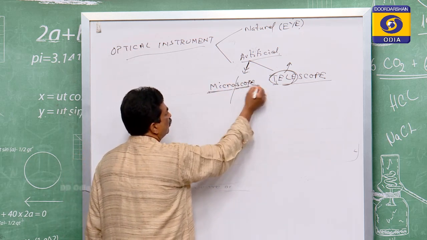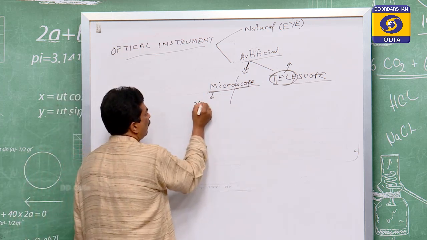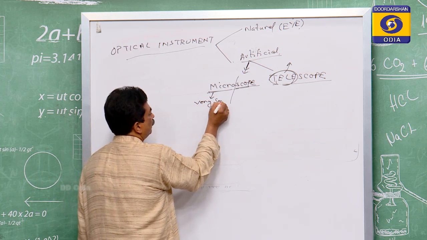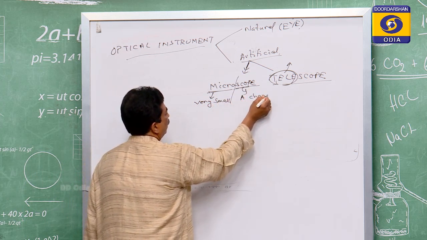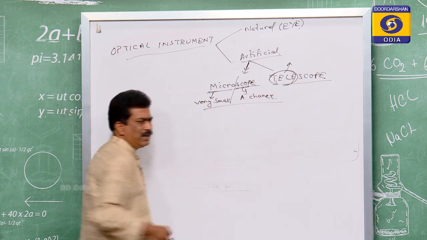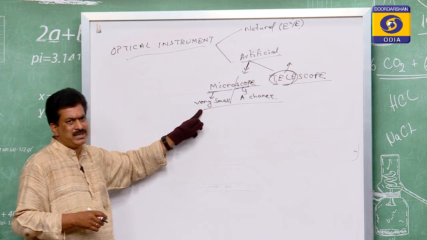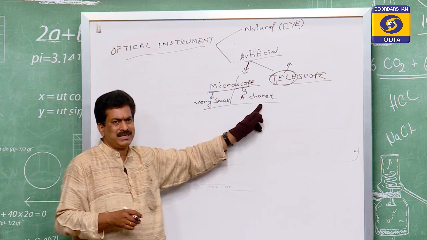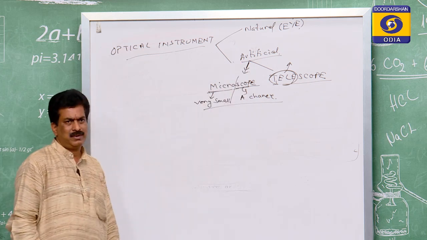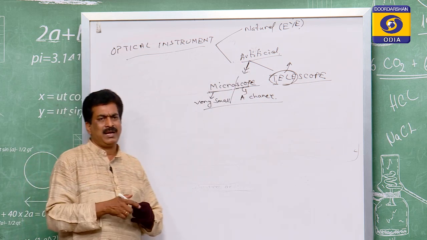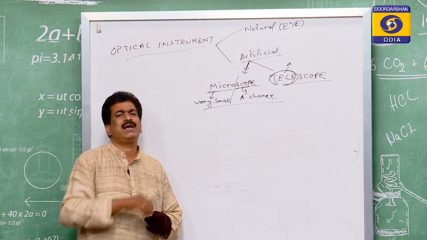Microscope is also a combination of two words. One is micro, the second one is scope. Micro means very small, and scope means a chance to see. If by some instrument a very small object can be visualized, then that type of arrangement is known as a microscope. You have your eye, but if the object is very small, you cannot visualize it.